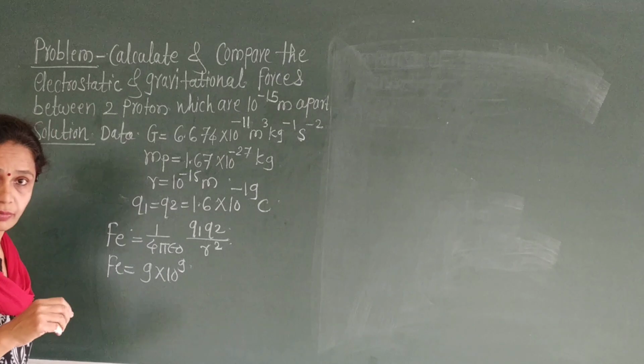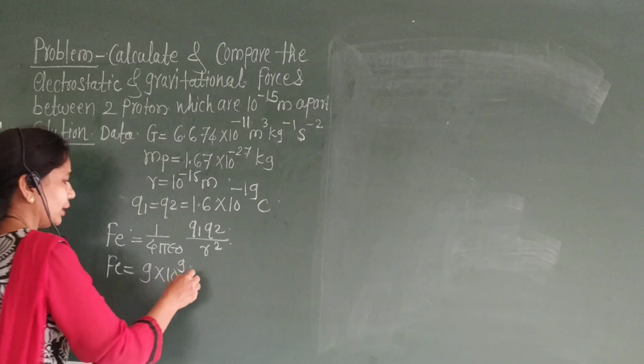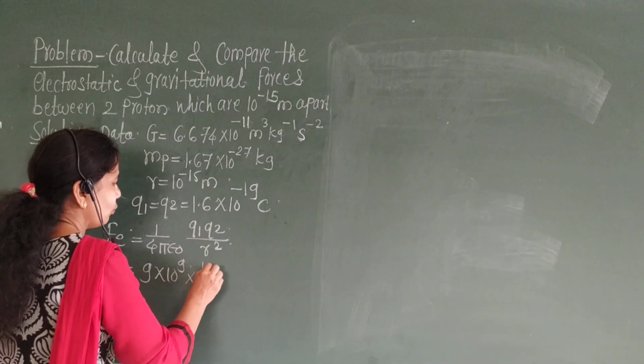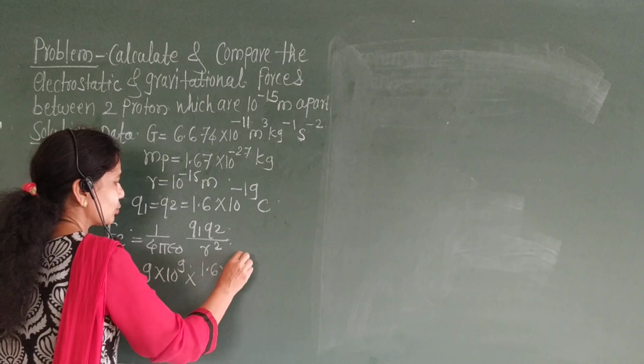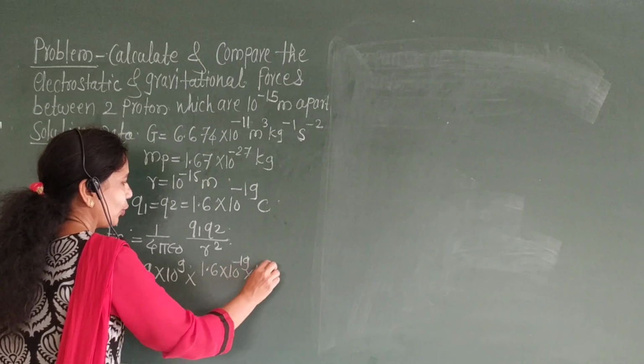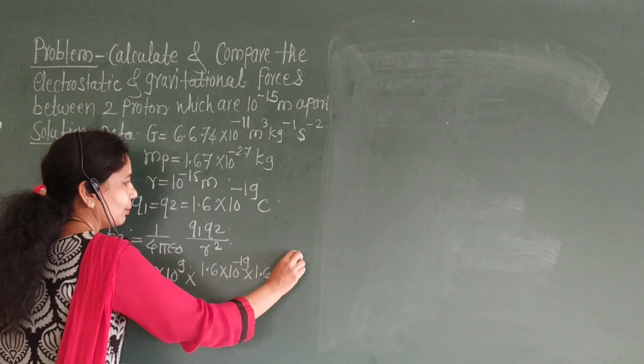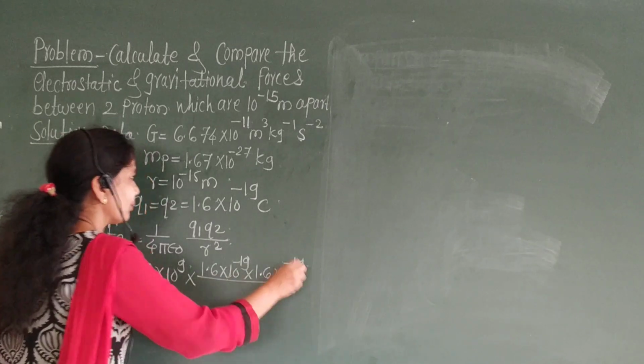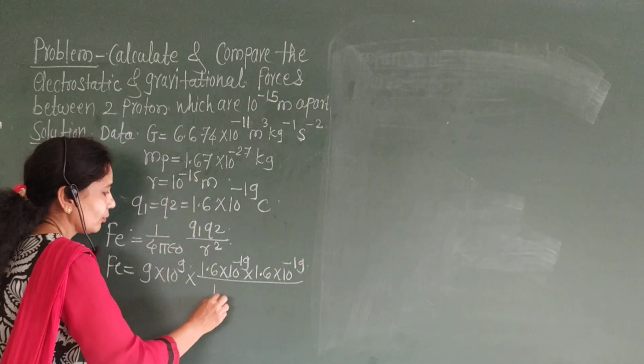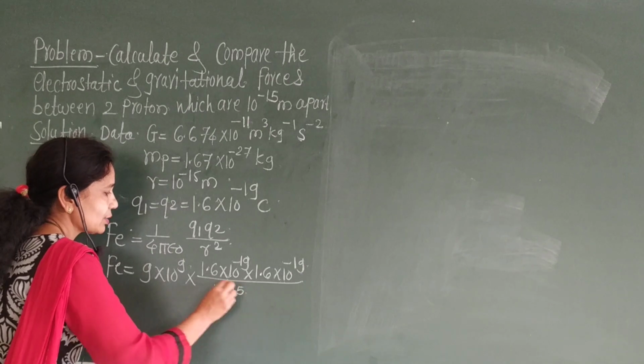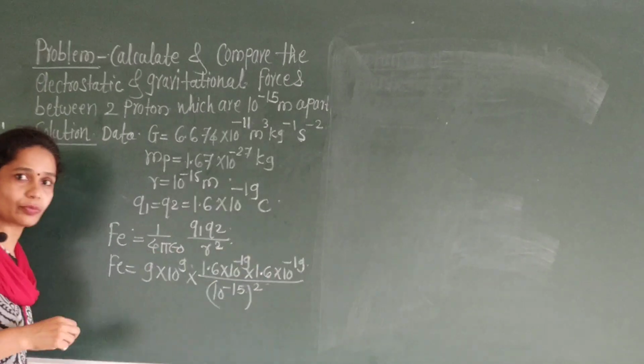You should know this value. 9 into 10 raised to 9 into 1.6 into 10 raised to minus 19 into 1.6 into 10 raised to minus 19 upon R square, 10 raised to minus 15 bracket square.